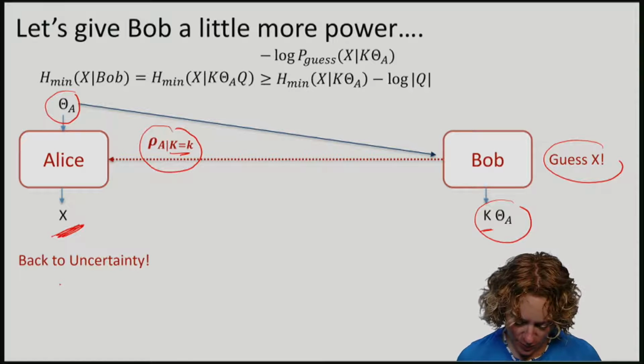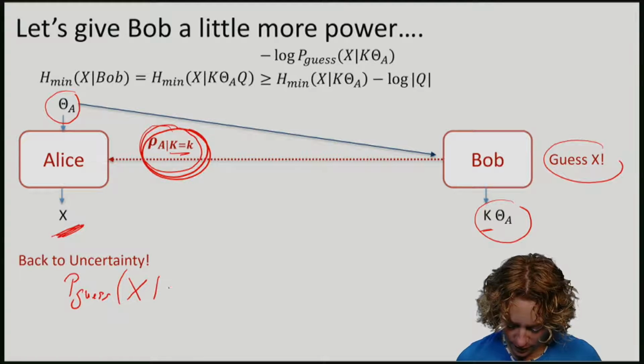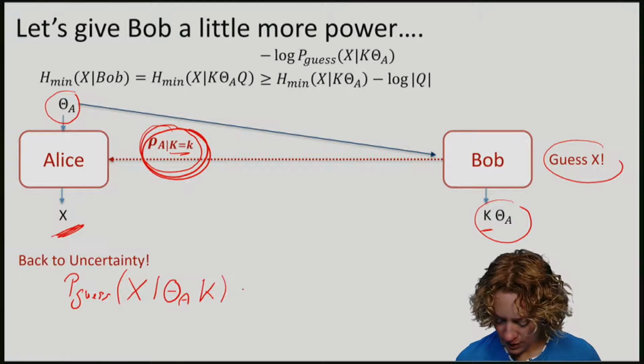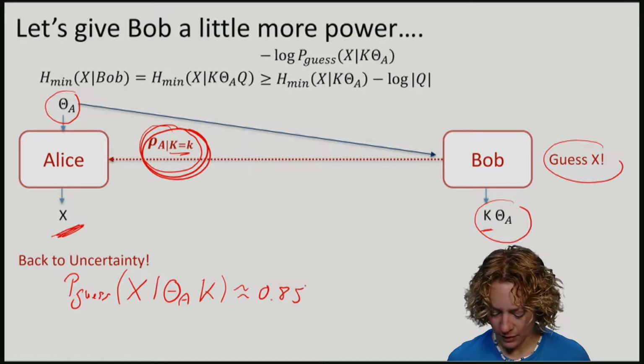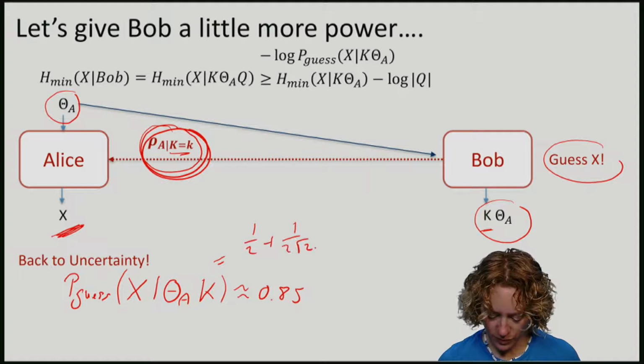So this guessing probability, P guess, maximized over all possible states that Bob could have prepared, given theta A, and if we want also K, is roughly 0.85. Or if we remember the exact value, a half plus a half, 1 over square root 2.